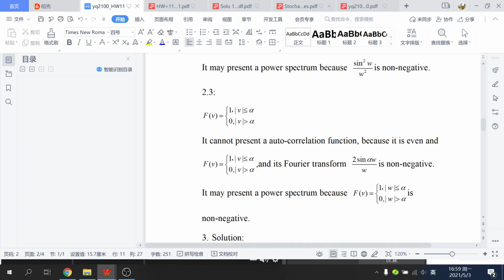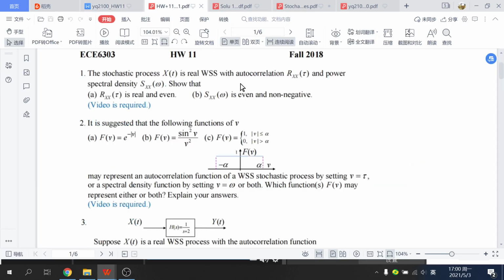And if this is a power spectrum function, this one is non-negative because it has only two values, 1 and 0. So this function is non-negative, and it can be a power spectrum function.